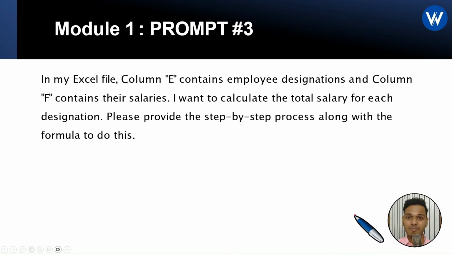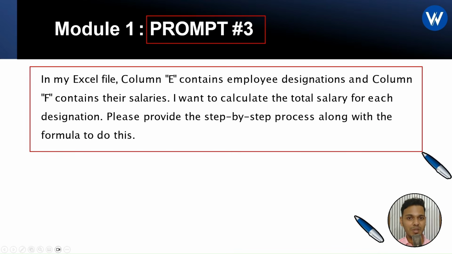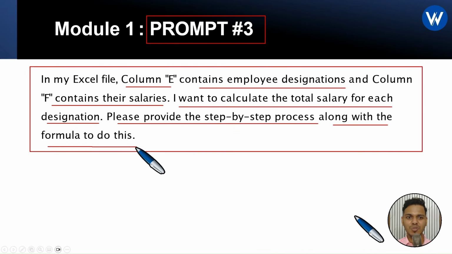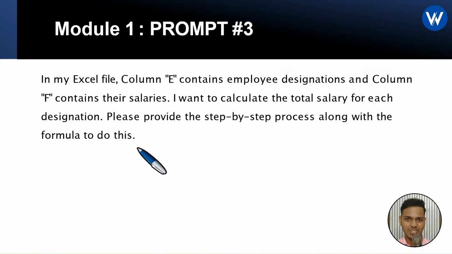Here I will be using prompt 3 in module 1. Listen carefully, what is the prompt? In my Excel file, column E contains employee designation and column F contains the salaries. I want to calculate the total salary of each designation. Please provide a step-by-step process along with the formula to do this. Okay, the prompt is very simple, you just need to understand.